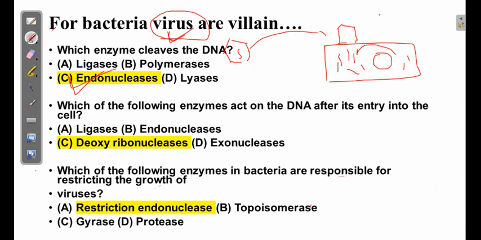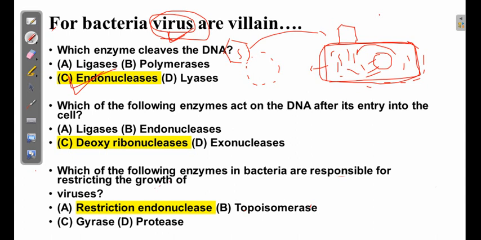Because the viruses use all this machinery of the cell and make lots of copies, after some time the cell gets exhausted of all the nutrition. And once the cell is exhausted of all the nutrition, obviously the cell will die. That is why I said that for bacteria, viruses are the villain. Viruses attack the bacteria, utilize its machinery and ultimately kill the bacteria. That is the regular cycle a virus has.